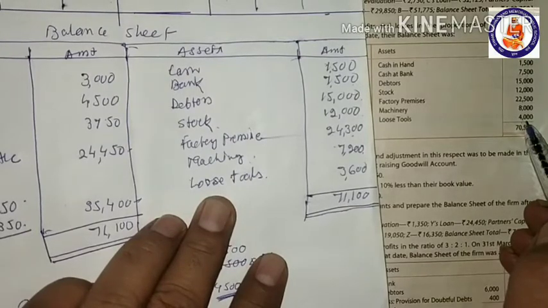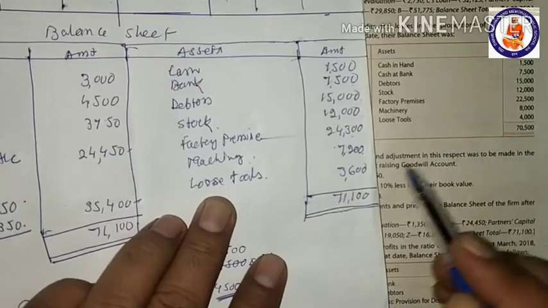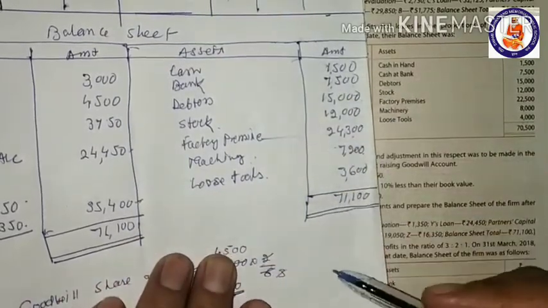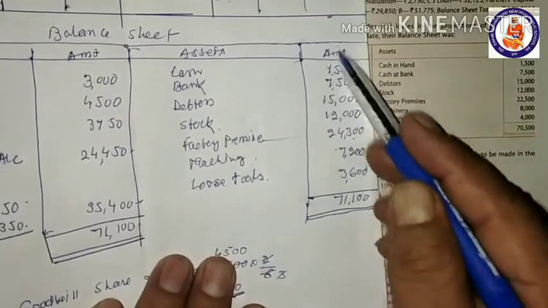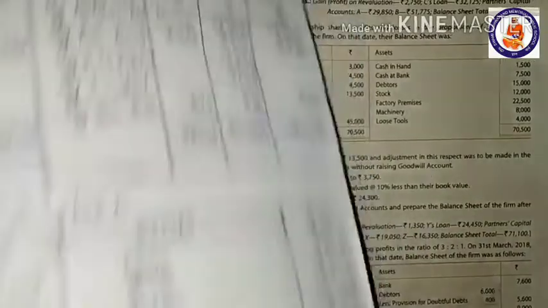We will put it in 10%, revaluation account, 400. If we deduct this out of 4,000, it comes to prepaid 3,600. This advertisement expenses asset, this way we have made the account. The asset side we have made. And the revaluation account total is 71,100. Now come to the liability side.